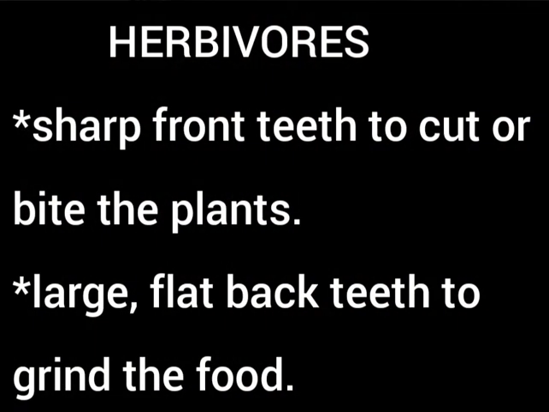Herbivores are animals that eat only plants. Example, cow, goat, sheep, horses, etc. are examples. They have sharp front teeth to cut or bite the plant and flat and large back teeth to grind the food.